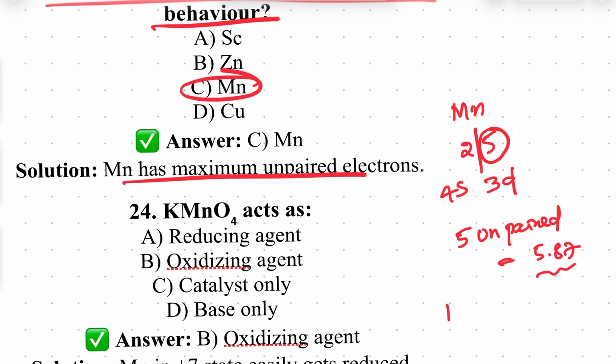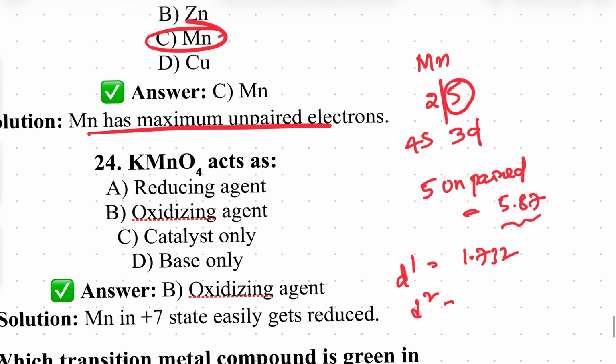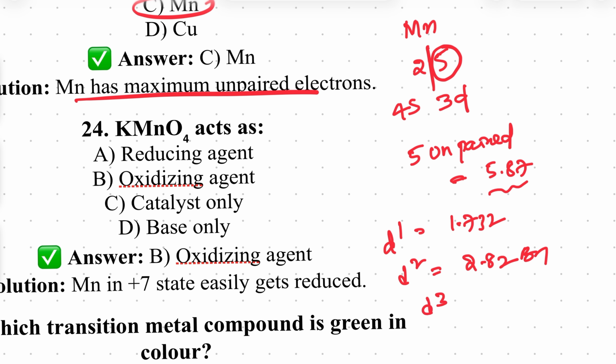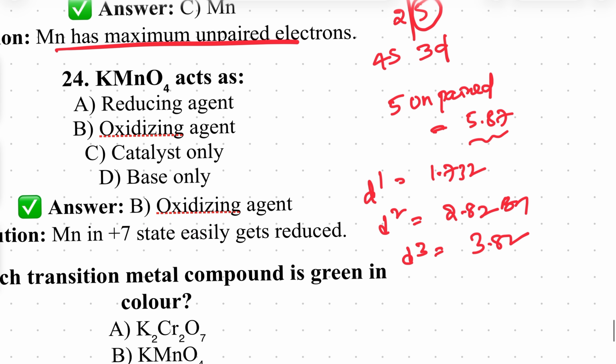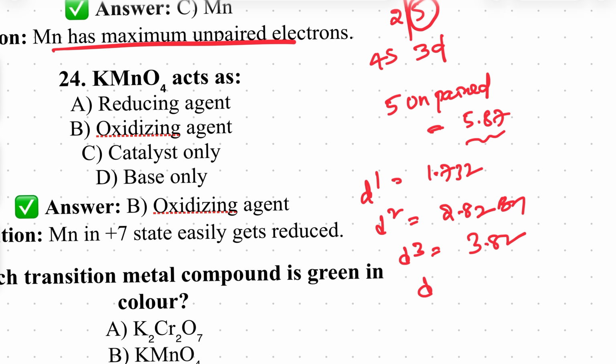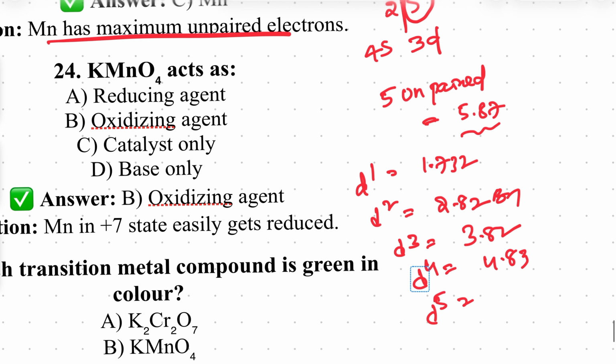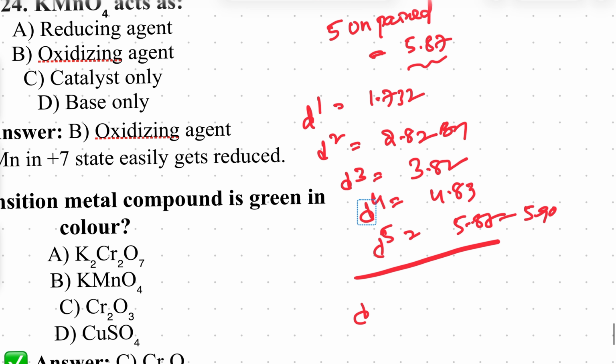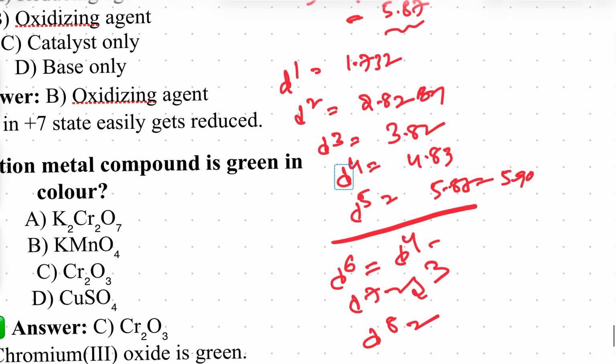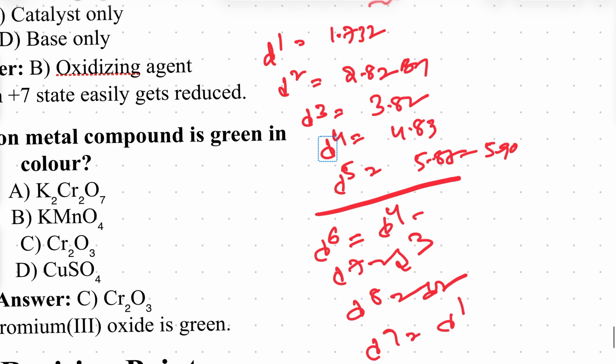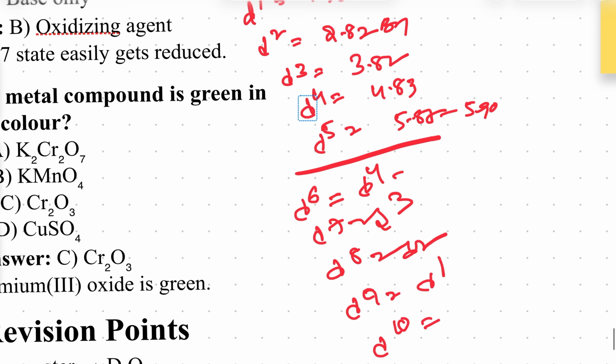It's very close. For example, any compound containing one unpaired electron, that is d1, is 1.732 Bohr magnetons. If it contains two electrons, 2.828, d3 is 3.87, d4 is 4.90, and with 5 unpaired electrons, d5 is 5.92. Then d6 is equal to d4, d7 is equal to d3, d8 is equal to d2, d9 is equal to d1, and d10 is equal to d0.